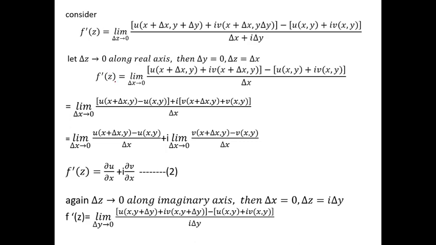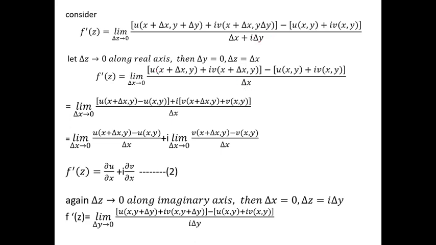Then f dash z is equal to limit delta x tends to 0, [u(x plus delta x, y plus 0), that is y, plus i times v(x plus delta x, y plus delta y)], where plus delta y is 0, that is y, minus [u(x, y) plus i times v(x, y)], whole divided by delta x, since this value is 0 and we get only delta x.